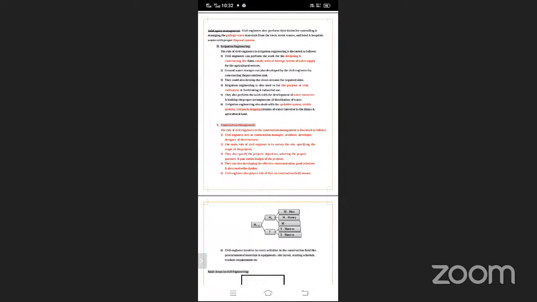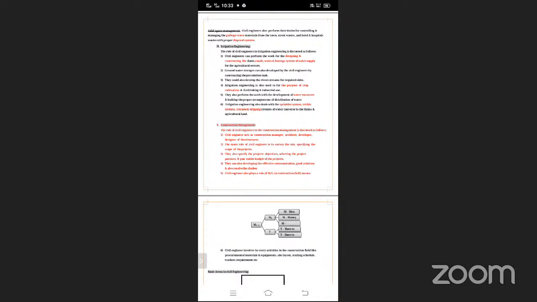The main role of the civil engineer is to survey the site and specify the scope of the project. This is also an important sentence. They also specify the project objective, select project partners, and plan the outline. This is also an important sentence. They can develop effective communication and good relations, and also resolve disputes or problems. This is also an important role of a civil engineer in construction management.